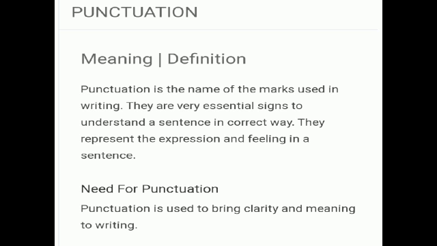So we use punctuation marks to understand a sentence in a correct way. So they generally express some feeling or an expression in a sentence.